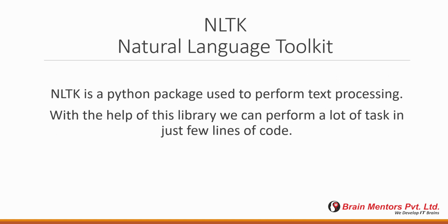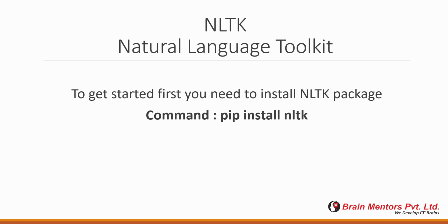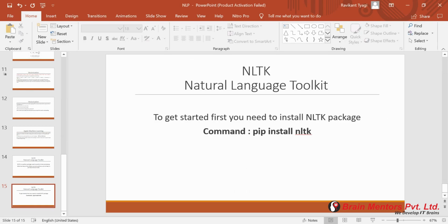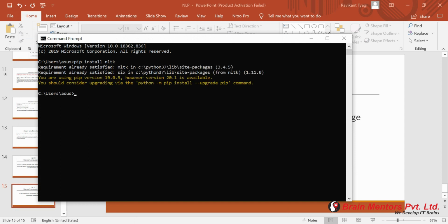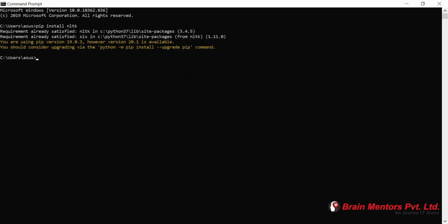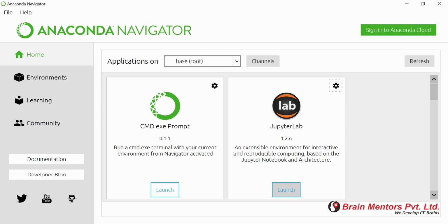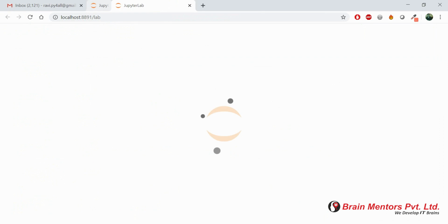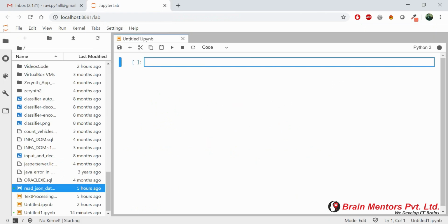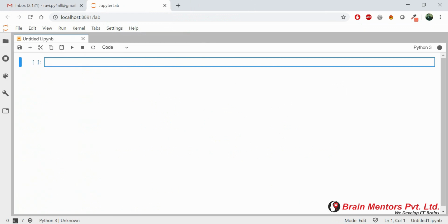So first we will start with it and see how to install NLTK. The simple command is to write pip install nltk in your command prompt. So just open command prompt and type pip install nltk. It will start installing, and if it is already installed, then it will show you requirement already satisfied. Now, wherever you want to perform some practical implementation, let's say Jupyter Lab, then you can use it, or if you just want to work with plain Python, it's up to you. I prefer Jupyter Lab because of its interactive UI. Plus, it gives me a shell, command prompt and all. So that's why I prefer to work on Jupyter Lab.